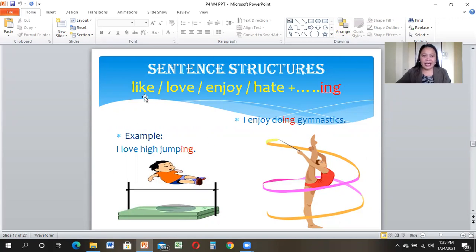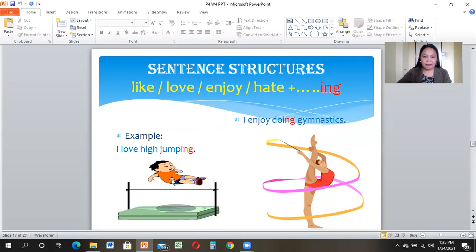We use like, love, enjoy, hate, and the ing form of the verb. Again, in describing, we use like, love, enjoy, hate, plus the ing form of the verb.